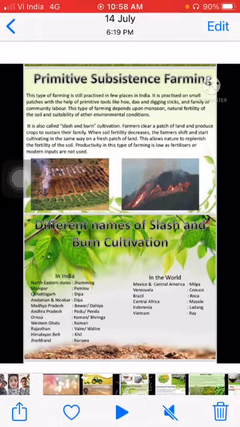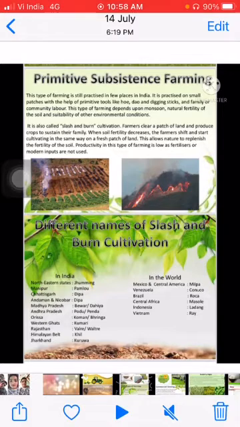Till today primitive subsistence farming is practiced on small patches. Basically it does not require more labor or more land. It needs only less labor and a small piece of land for cultivation.